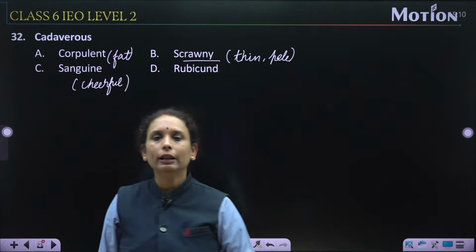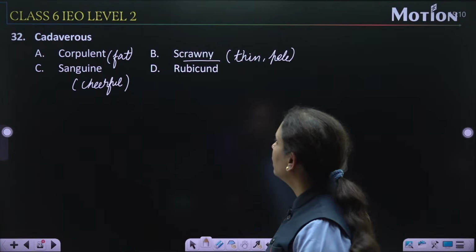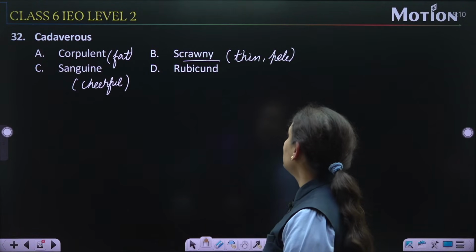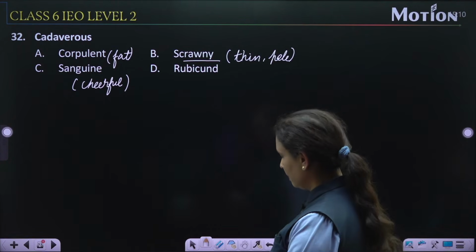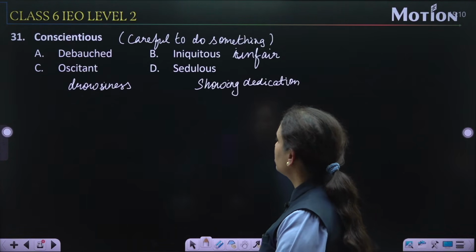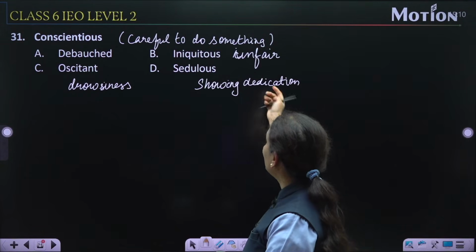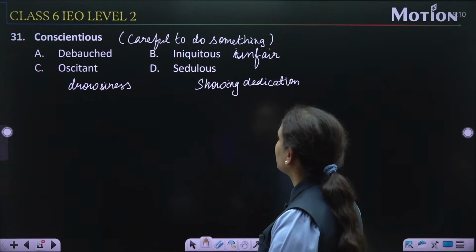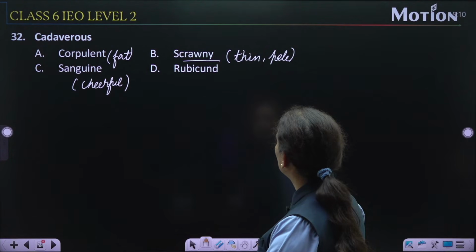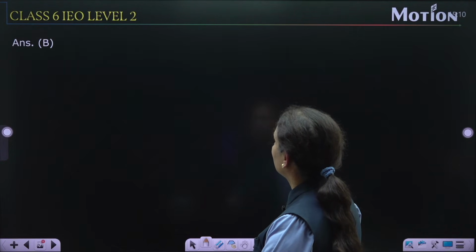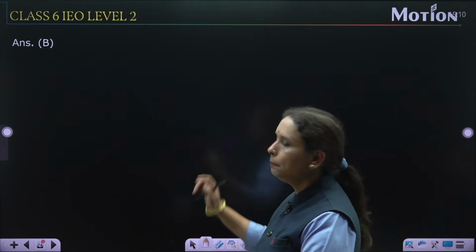Sanguine का क्या मतलब होता है? Cheerful. So cadaverous का again क्या मतलब है? Thin and pale. It means weak one. So right option is B. Right option is showing dedication, that is sedulous. Oh, sorry, question number 32. Yes, option number B.